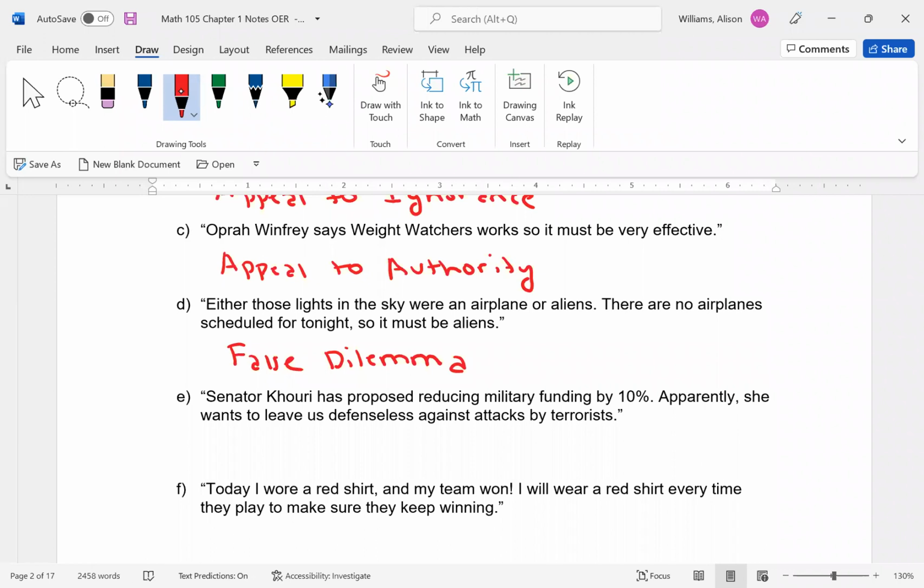But I would feel like they might be doing a straw man argument. The reason is we're assuming that reducing this funding is going to leave us open to attacks by terrorists. We don't really know where the funding is going to come from, or where it's going to be reduced. So to assume that that's going to have a direct effect on what's happening on the terrorist front is a bad assumption. So I think we're looking at a straw man argument here.